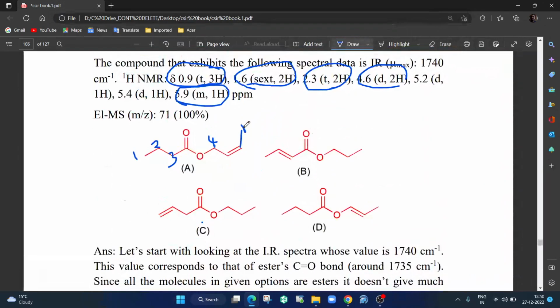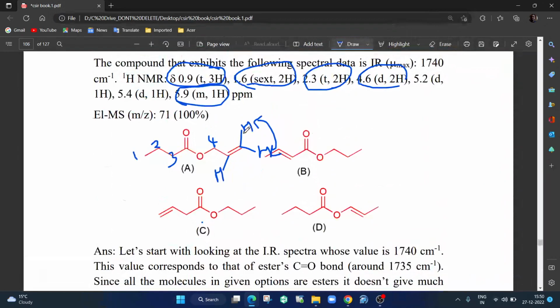Please understand, vicinal coupling on alkene, not vicinal, I am so sorry, geminal coupling on alkene is too weak, ultra weak. It will not show up unless you have very high proton NMR resolution, okay. So these two will not even split each other, and therefore you have to do it from something like this, okay.